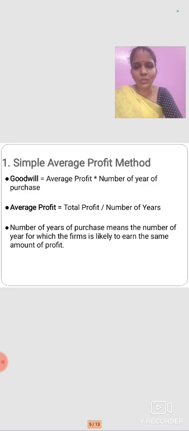Goodwill is equal to average profit into number of years of purchase. The average profit is already calculated, and the number of years of purchase will be given in the problem. The number of years of purchase means the firm is likely to earn the same amount of profit for the next 2 or 3 years.